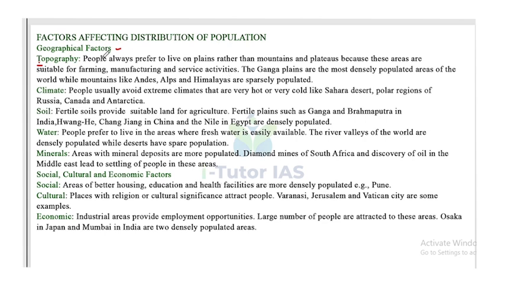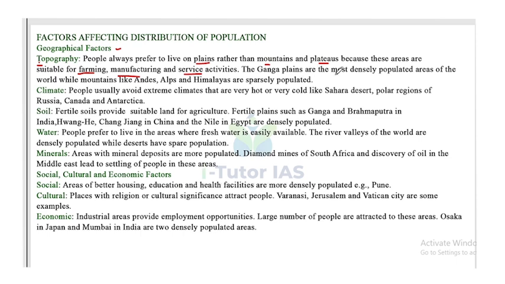We already discussed that people always prefer to live in plain areas rather than mountains and plateaus, because plain areas are suitable for farming, manufacturing and service activities. So that's why people mostly choose the plain areas.